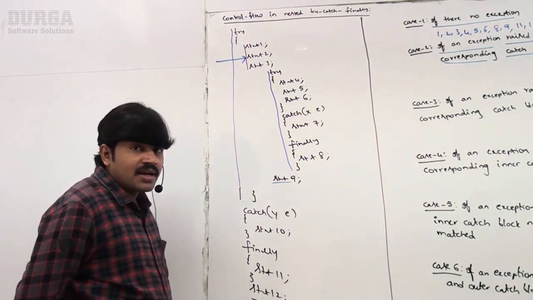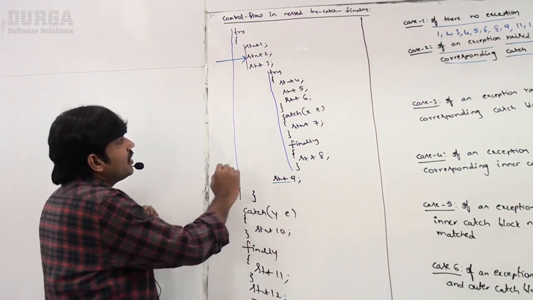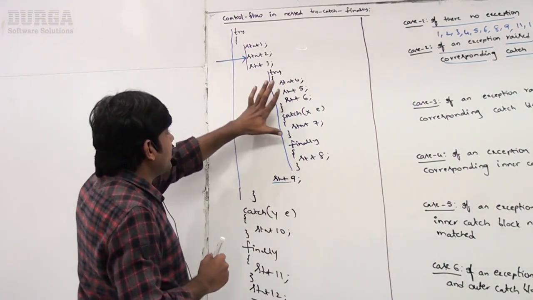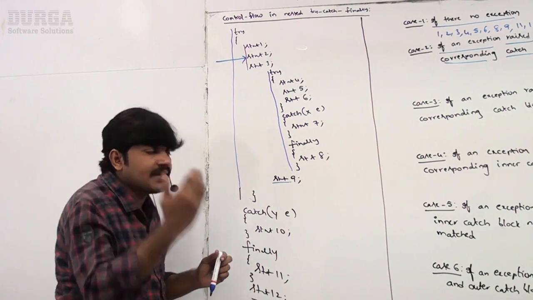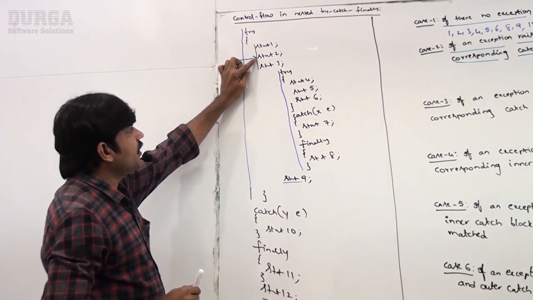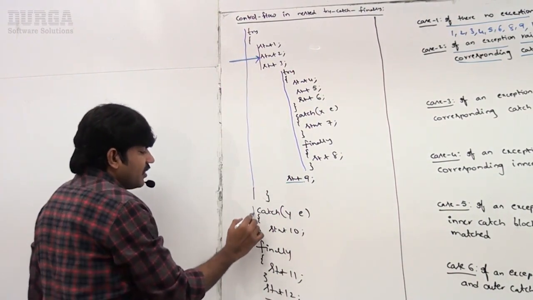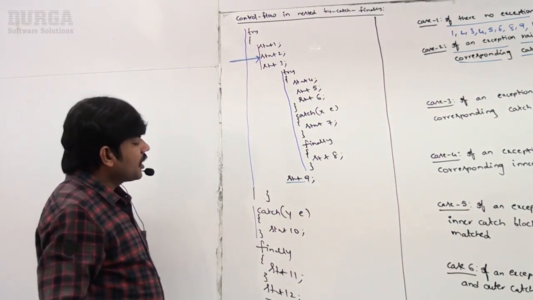Is it the inner catch block or the outer catch block? Yes, the outer catch block, because it is nowhere related to the inner try catch finally. First, I didn't enter inside the inner try. That's why, if an exception is raised at statement 2, this catch block is responsible.